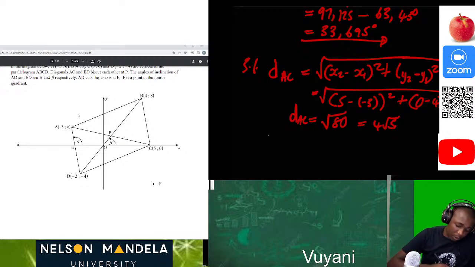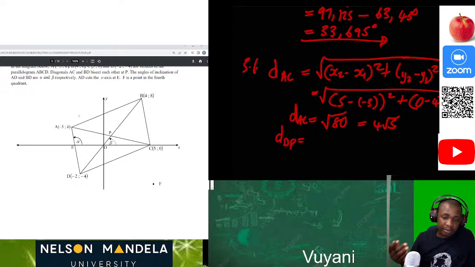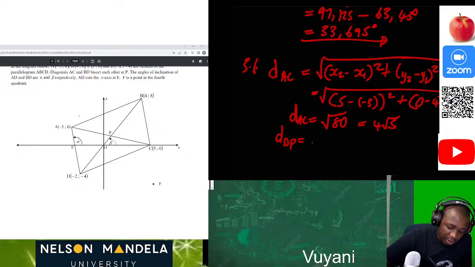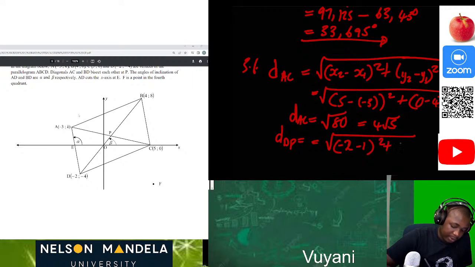Now, I must also know the distance of DP. We use the same equation, so it will be equal to the square root of (-2 minus 1) all squared plus (-4 minus 2) all squared. Then what is our answer?